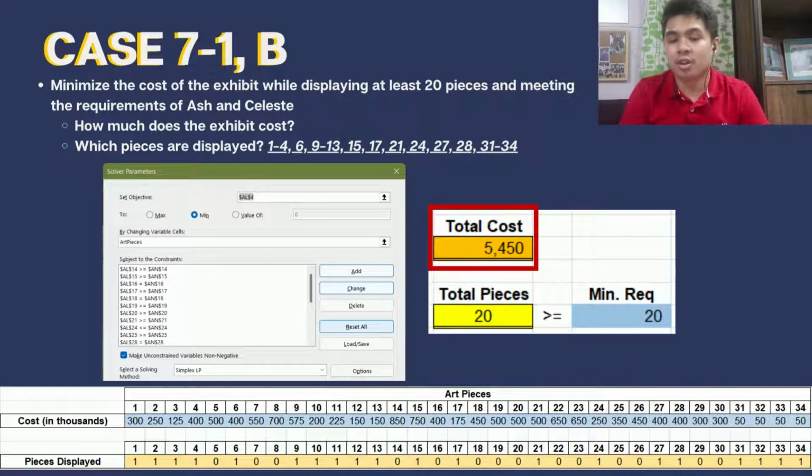After launching Solver, the model shows us that the answer is that it would take 5,450,000 to fulfill the requirement. This piece constraint is at exactly 20 pieces, hence meeting the model. Based on the changing cells, we will be displaying pieces 1 through 4, 6, 9 through 13, 15, 17, 21, 24, 27, 28, and 31 to 34.